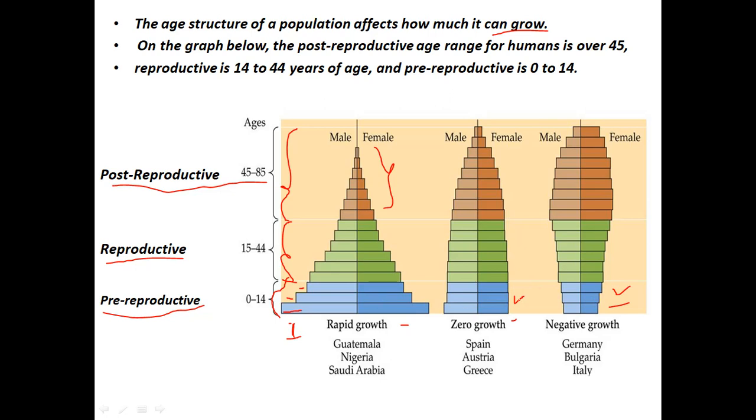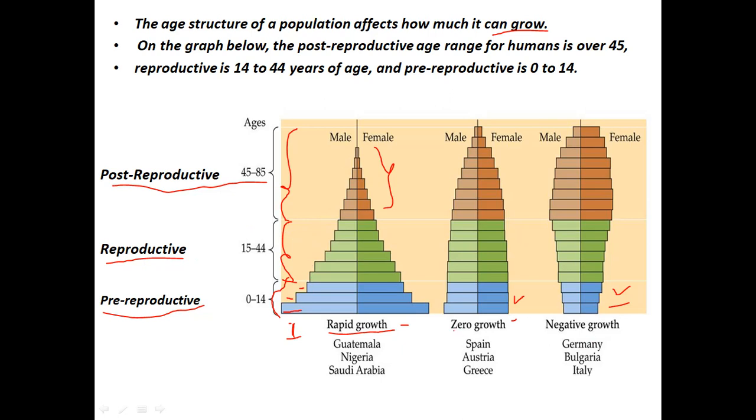So by looking at these diagrams, you'll come to know that this population, diagram number 1, is an expanding population, or it shows rapid growth, because these pre-reproductive individuals will reach the reproductive age after some time. The reproductive age group is already there, so they will have their own children, there will be more new individuals, and that means this population will go on increasing.